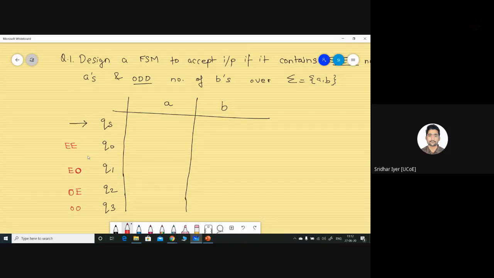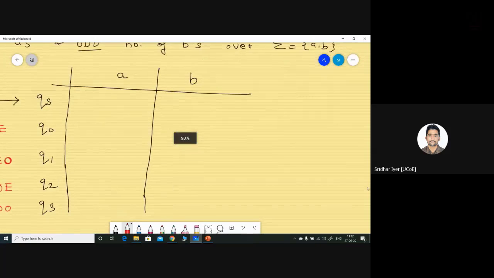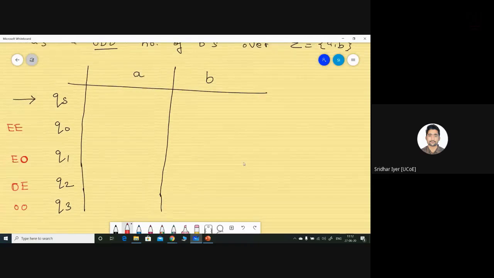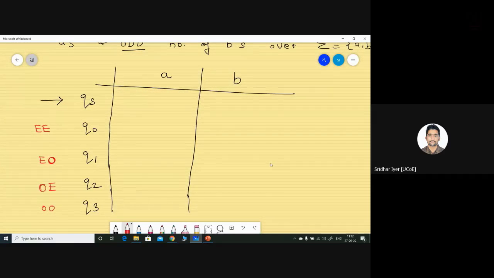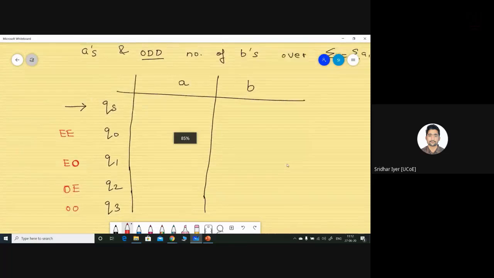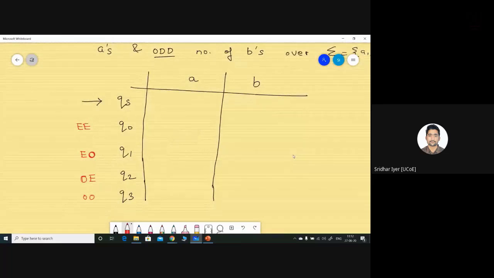In my case, what I got is, you can check the message section. Path has already written it. The same answer I have also got. So when I'm in QS, if I receive an A, initially I was not having any value in my table.